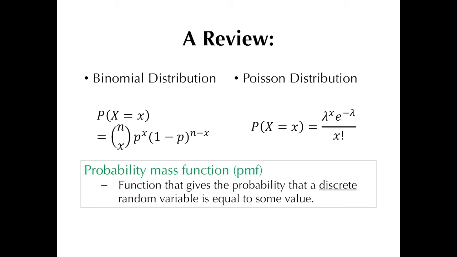Now, this is the function that gives the probability that a discrete random variable is equal to some value. Now, a function in the mathematical sense refers to a relationship or expression involving one or more variables. Now, as you'll often see in textbooks, this term, which is read as the probability that random variable x assumes a particular value, is often replaced by this term, which is read as f of x. Now, in the case of the normal distribution, since the random variable of interest is a continuous variable, we refer to the function not as a probability mass function, but rather as a probability density function, or PDF.